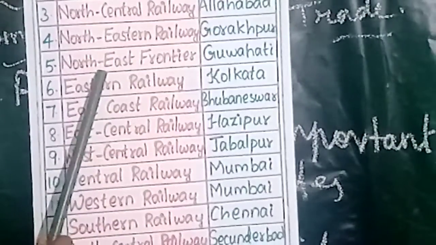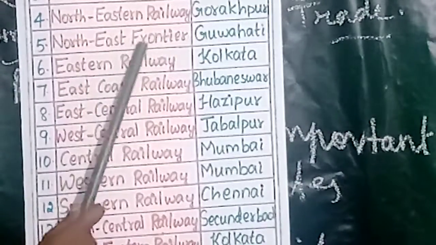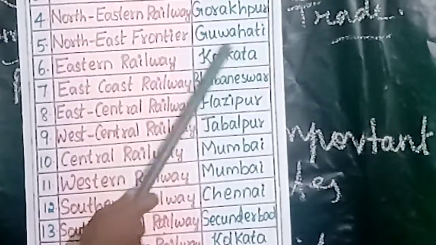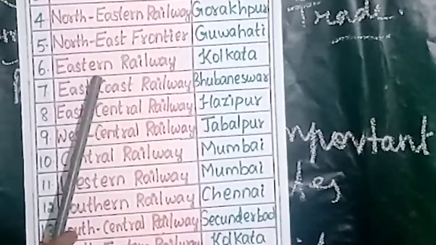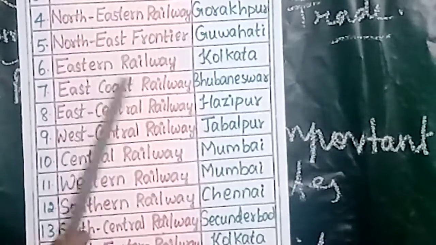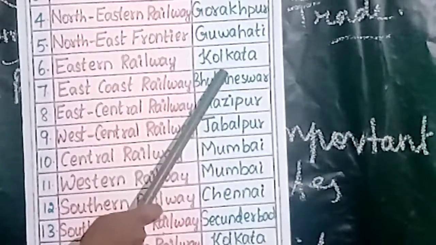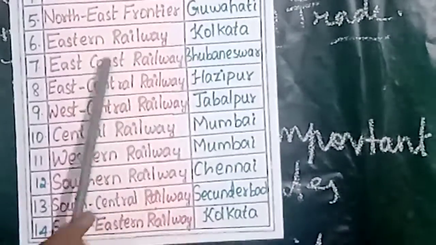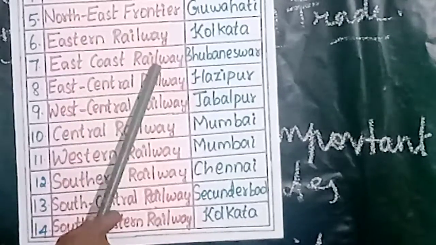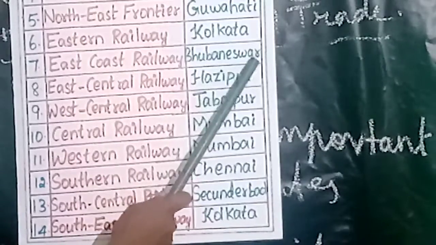Then the fifth one is North-East Frontier Railway. The headquarters is Guwahati. Then the next one is Eastern Railway. The headquarters is Kolkata. Then the seventh one is East Coast Railway. The headquarters is Bhubaneswar.